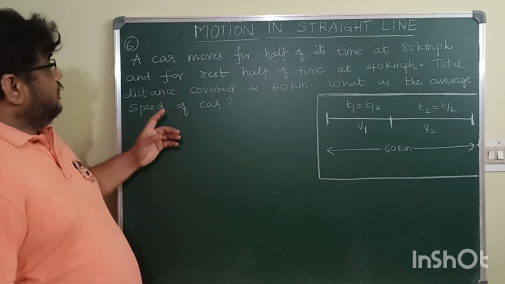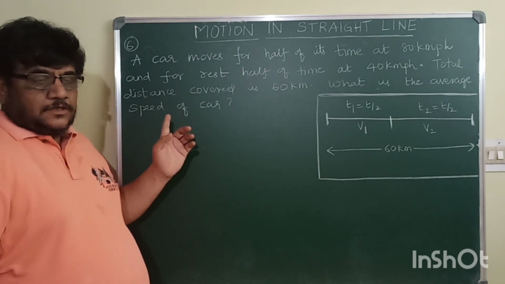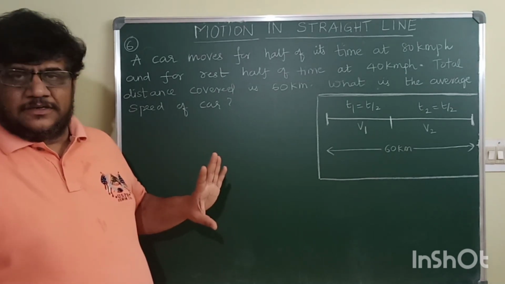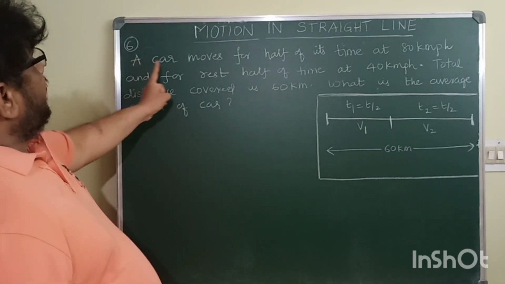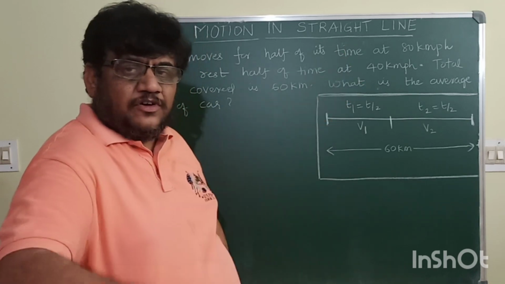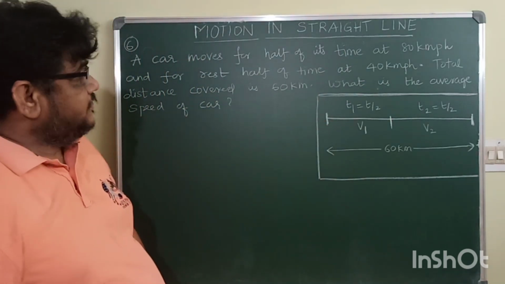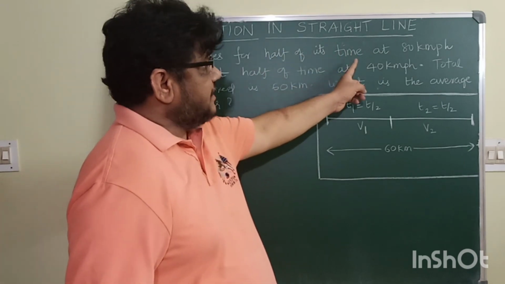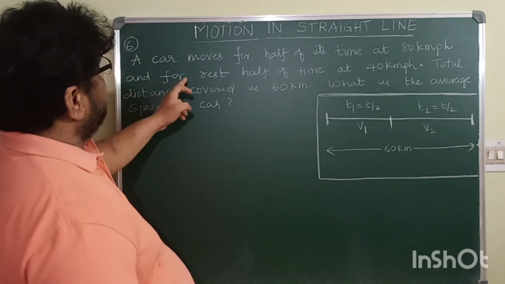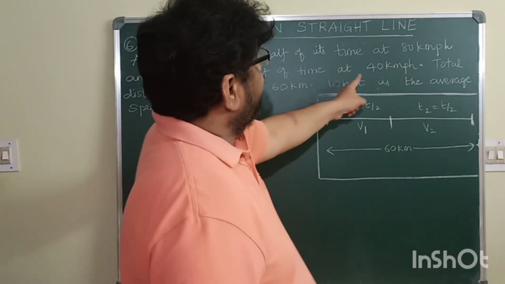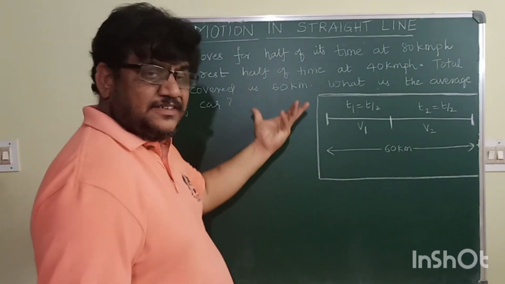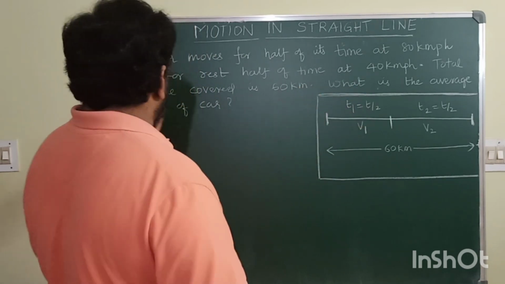So students, let us go to the sixth problem. All these problems in this assignment are based on average speed only, but in different forms. A car moves for half of its time. Till now it was half of distance, half of distance, half of distance. Now it is half of its time at 80 km per hour and for the rest half of the time at 40 km per hour. Total distance covered is 60 kilometers. What is the average speed of the car?